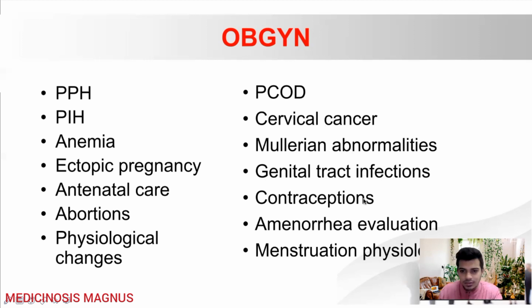In contraceptives, you'll need to know about the important new updates in the contraceptives that are given in India. Okay. Then amenorrhea evaluation, the primary amenorrhea, secondary amenorrhea, how to evaluate a patient coming in with secondary amenorrhea, what are the tests to be done, progesterone challenge test, estrogen plus progesterone test, all those things. Then know about the menstruation physiology, what hormone is elevated in which phase, follicular phase, all those things.